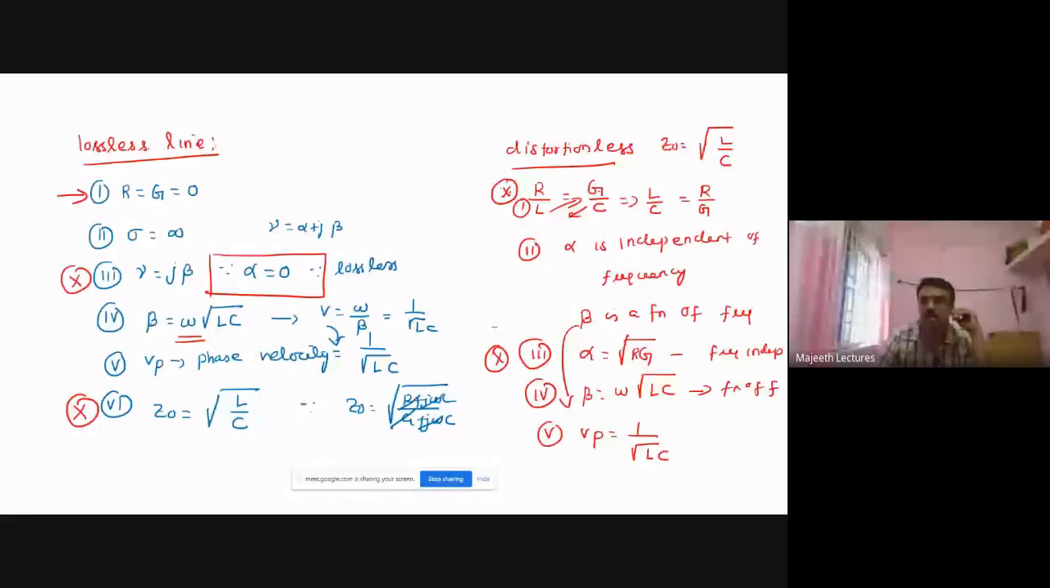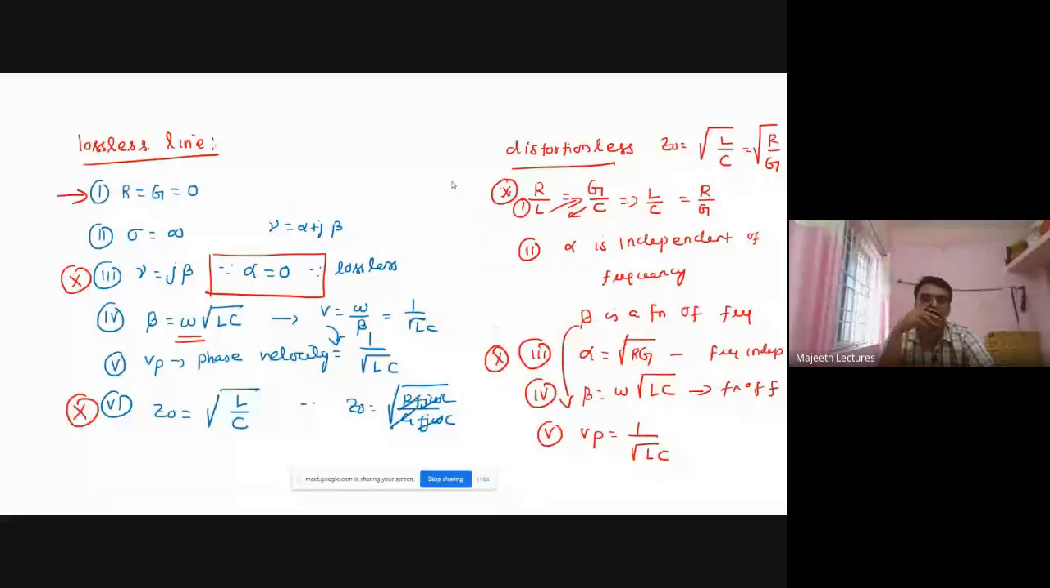L by C is equal to R by G, cross multiply. L by C is equal to R by G. So I can write Z naught is equal to root of L by C, that is equal to R by G. Right? So these are all the characteristics of a distortionless line.